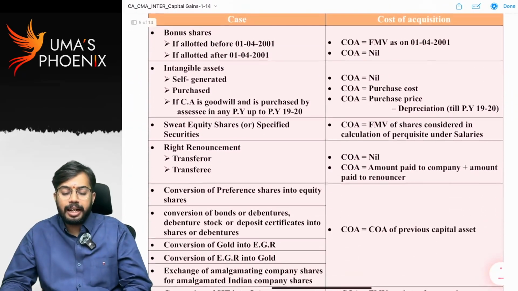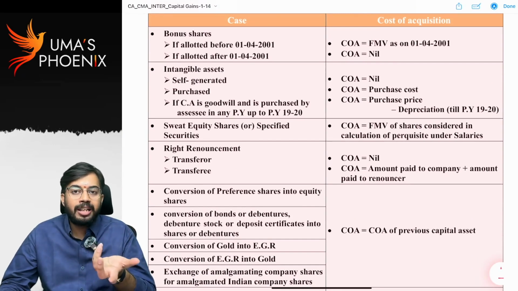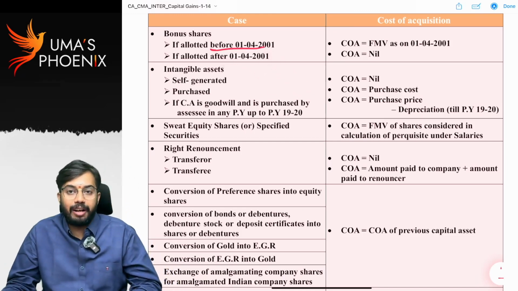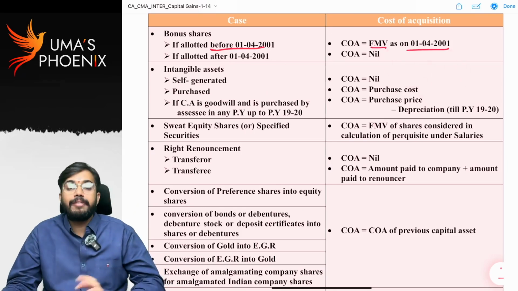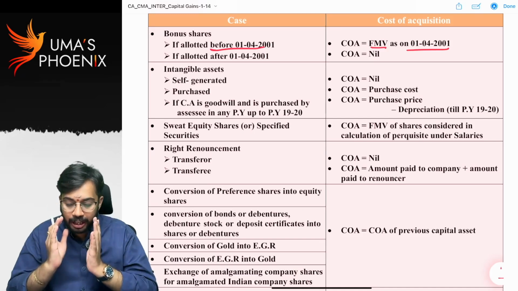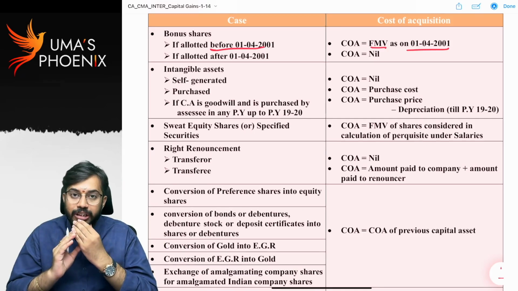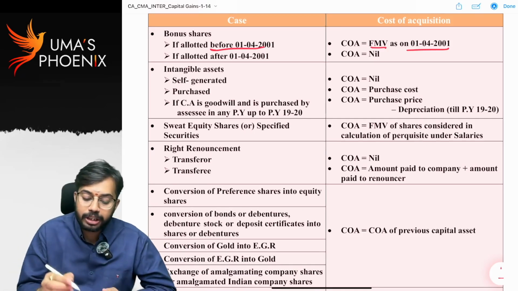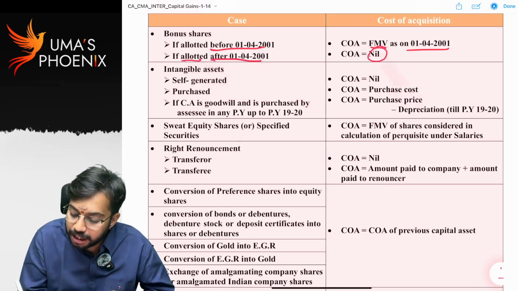Next, special cases. See, bonus shares. Generally, bonus shares are given at free of cost. But if bonus shares are allotted by company before 1st April 2001, then cost of acquisition is equal to fair market value as on 1st April 2001. Bonus shares allotted before 1st April 2001, cost of acquisition is equal to fair market value as on 1st April 2001. Bonus shares allotted after 1st April 2001, cost of acquisition is equal to nil.